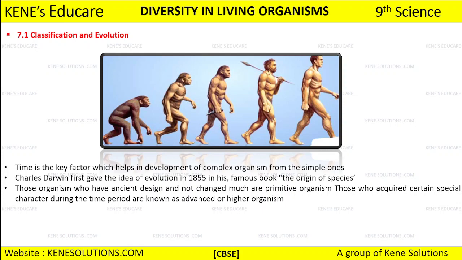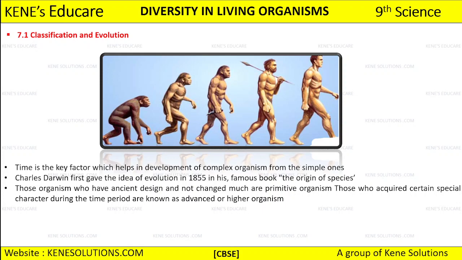In prokaryotes. If you remember when I was discussing the different kinds of kingdoms, the 5 kingdom system, at that time I told you that we should know whether the organism we are discussing is a prokaryotic organism or a eukaryotic organism. You should know that difference, right? So at that time I told you that prokaryotes means they have a primitive nucleus within it, but inside our body, as and when we are developing, the nucleus is developing and there are a lot more changes taking place inside our body that we are not even aware of.